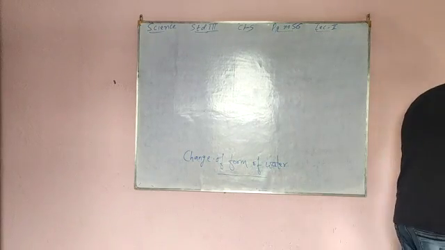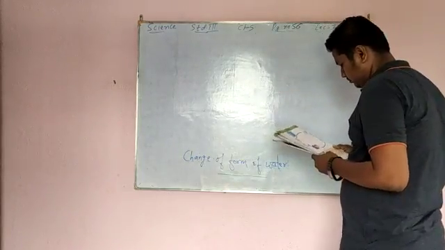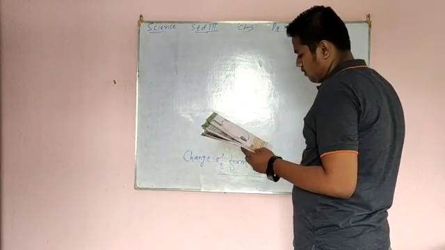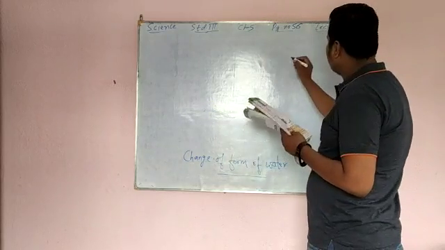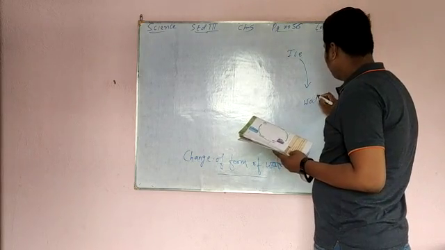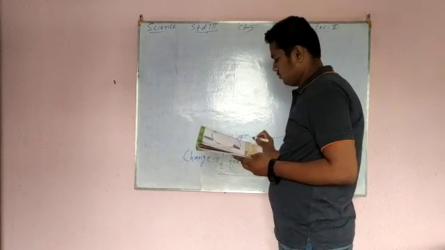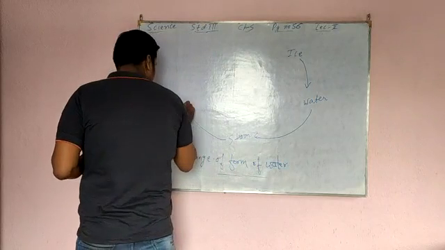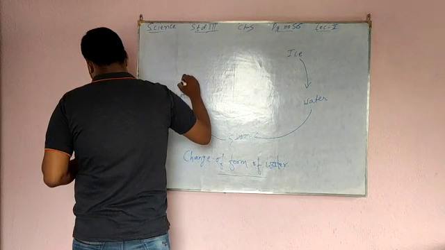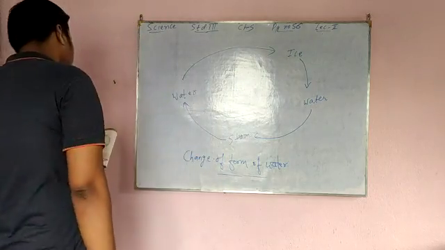So here it is shown. I will draw for you. Here is ice, water, steam, and again water. Okay.